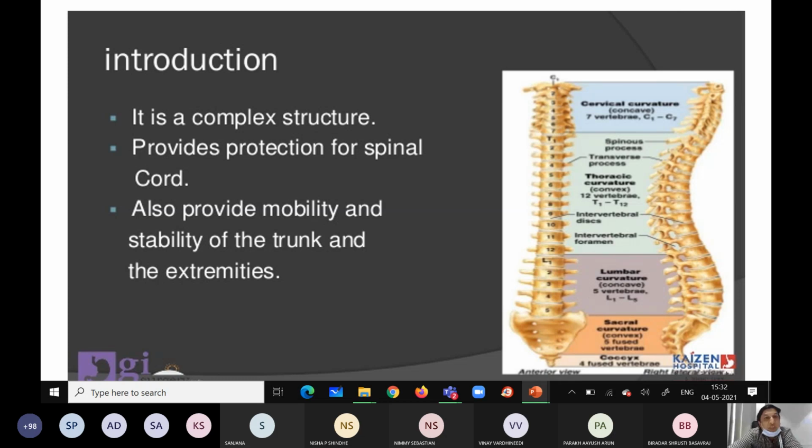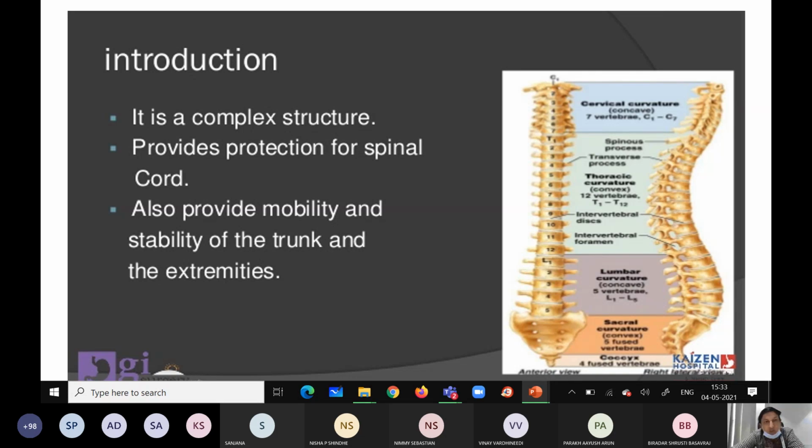It gives protection to vital structures like the spinal cord and other vessels, and also provides mobility and stability of the trunk and the extremities, upper limb and lower limb.